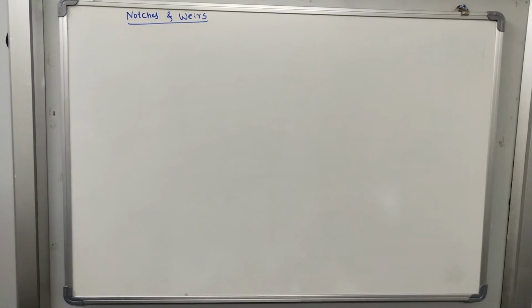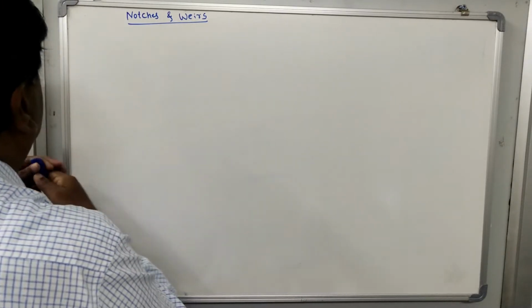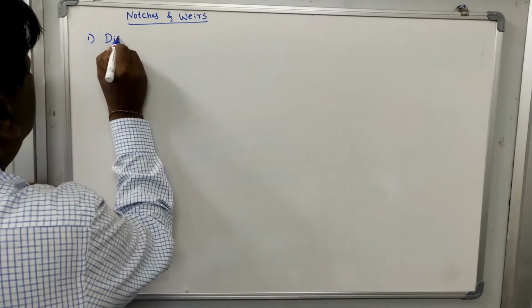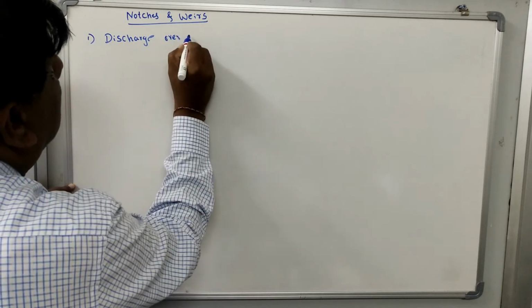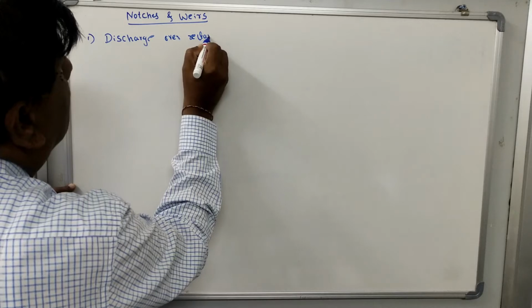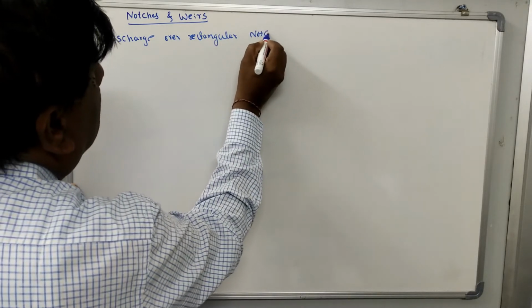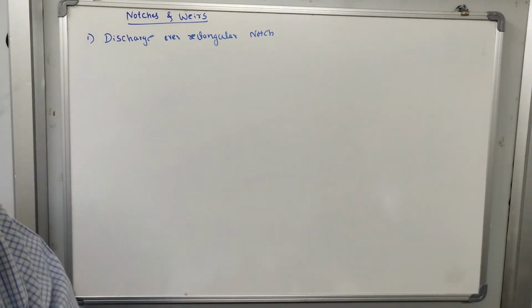Okay, next is discharge over rectangular notch. Let us take this figure.